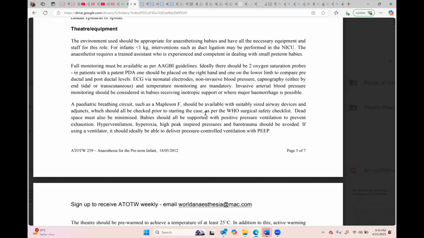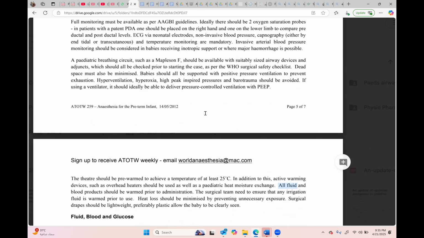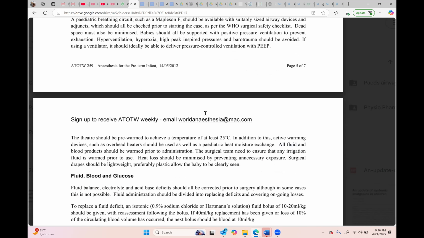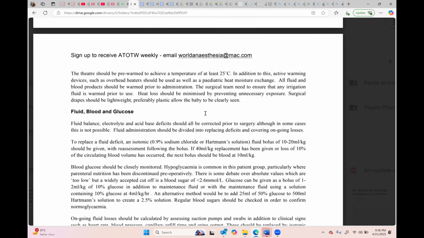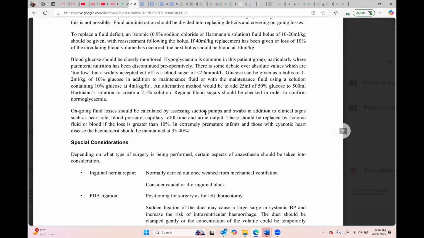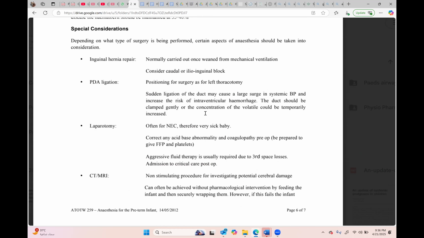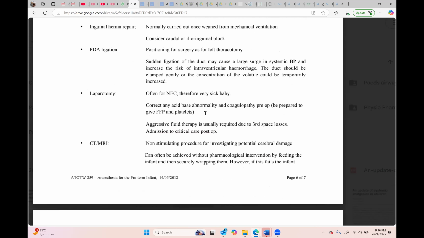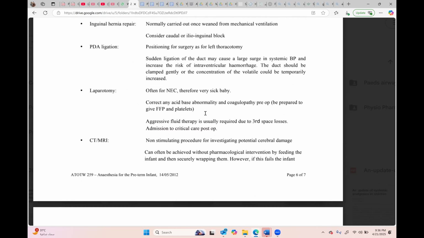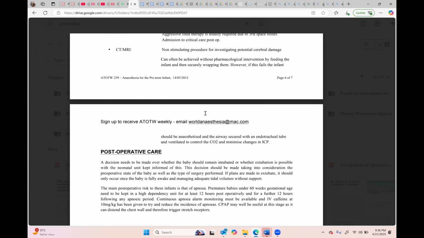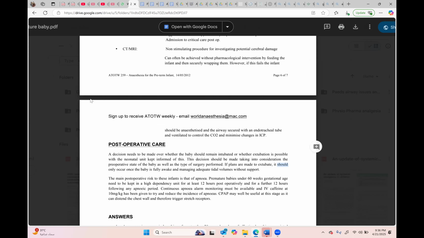ECG via needle electrode, non-invasive capnography. Mapleson F for ventilation. Dead space must be minimized. Hyperventilation, hyperoxia. Airway pressures are very important. So general concerns I have told you: inguinal hernia, PDA ligation, laparotomy, MRI. These are the places where you need to take them.